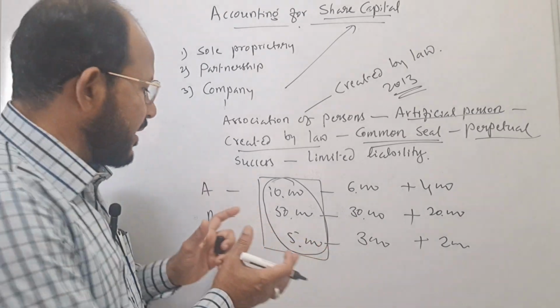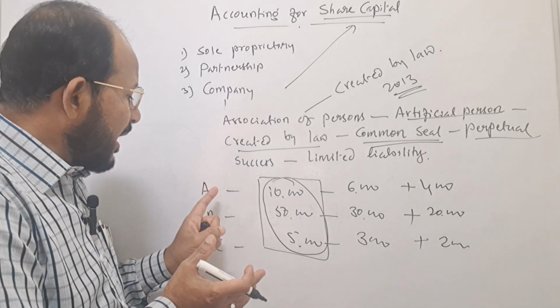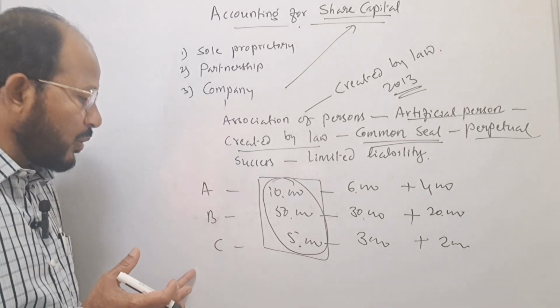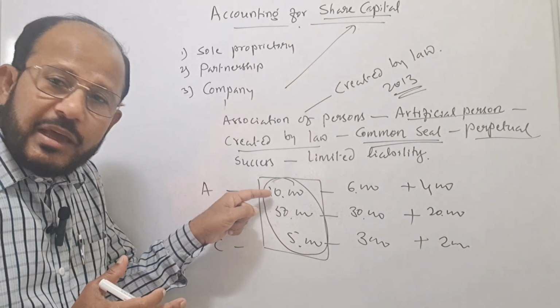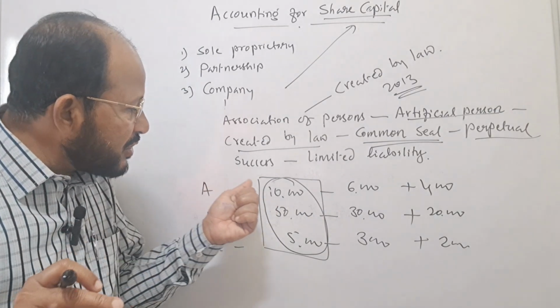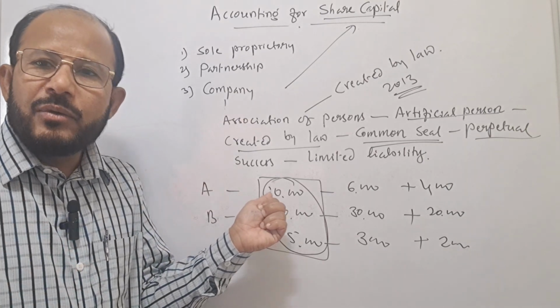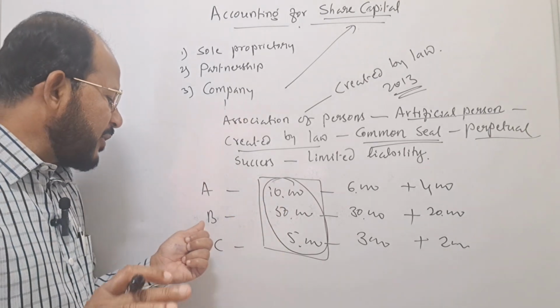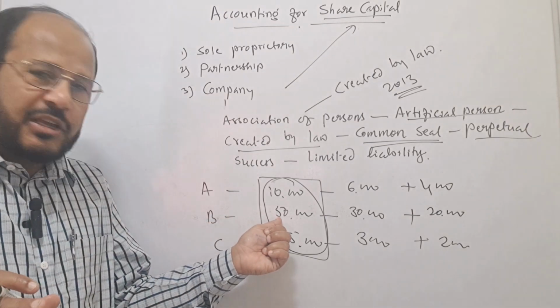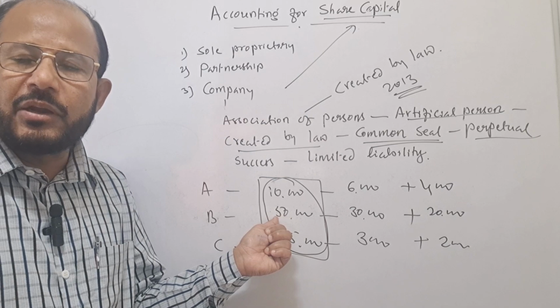But this is not the case with the company. In case of a company, the liability of the members or shareholders is limited only to the extent of their investment. If Mr. A has purchased shares worth rupees 10,000, he is liable only to rupees 10,000. If Mr. B has purchased shares worth rupees 50,000, he is liable to pay only rupees 50,000, not more than that.